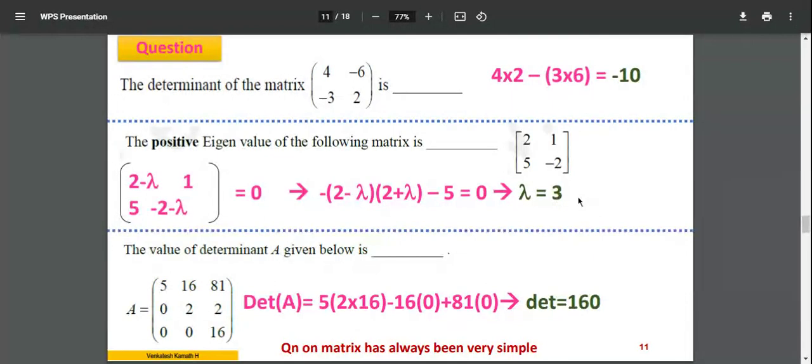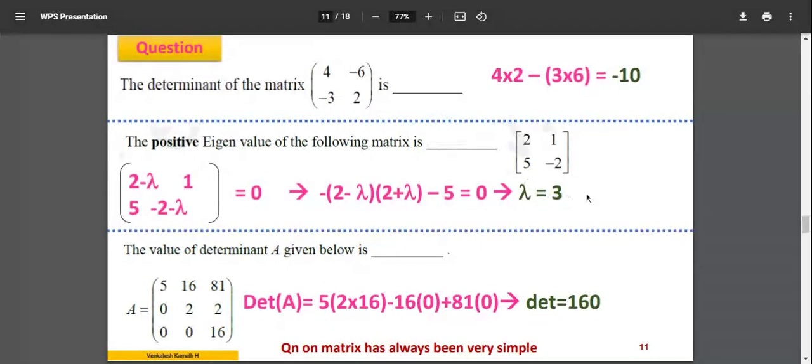Two answers are there. This particular question was a fill in the blank kind of thing, right? So you are supposed to write 3. If you write 3 comma -3, it's a wrong answer, because look at the question carefully. It's clearly mentioned the positive eigenvalue. You are expected to give only that answer. You may get 3-4 different answers. Okay, you are supposed to give what is asked.